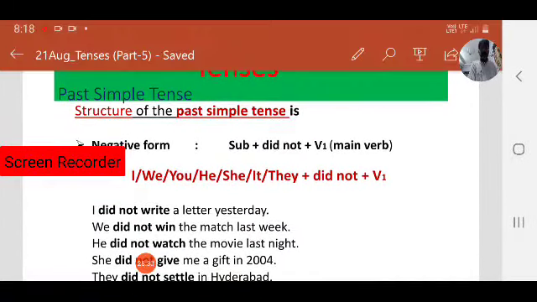Next, we didn't win the match last week. Didn't win. Win, you know, that is a base form. Win, won. In negative, we use win. Didn't win. He didn't watch the movie last night.